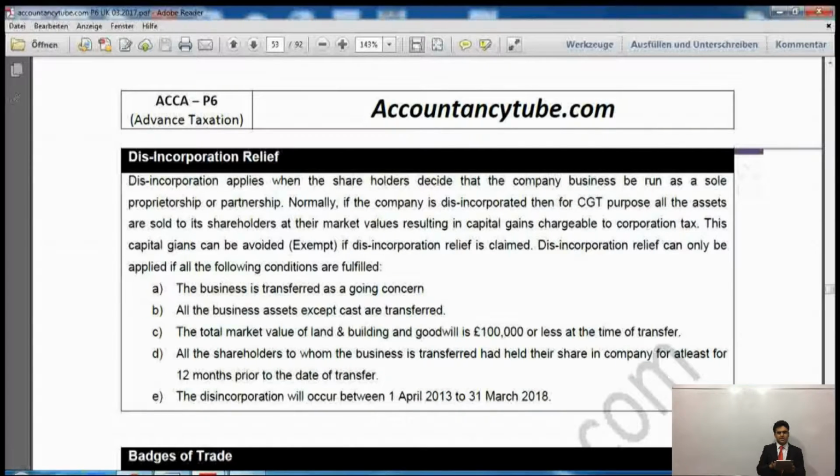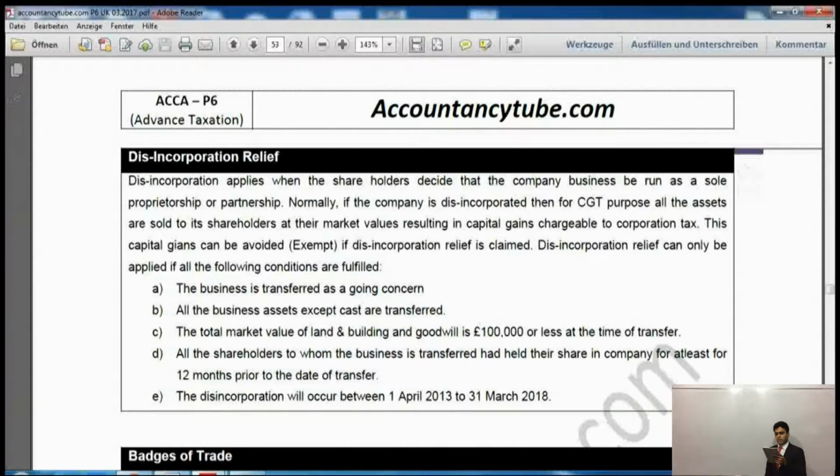Whereas in this one, if you can see, it is disincorporation. Now what does incorporation mean exactly? Incorporation means you are incorporating a business as a company. You are making the company in incorporation. However, disincorporation is exactly opposite. So you had a company, but you don't want to keep it as a company, and you want to sell this business and keep trading as a sole trader. So that's what it is called, disincorporation. You are selling the company and you are trying to operate this business as a sole trader.